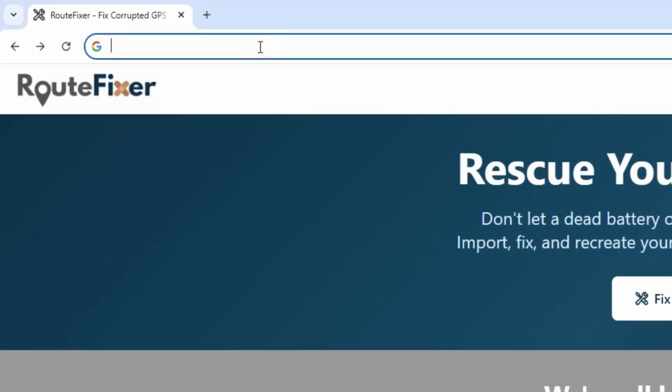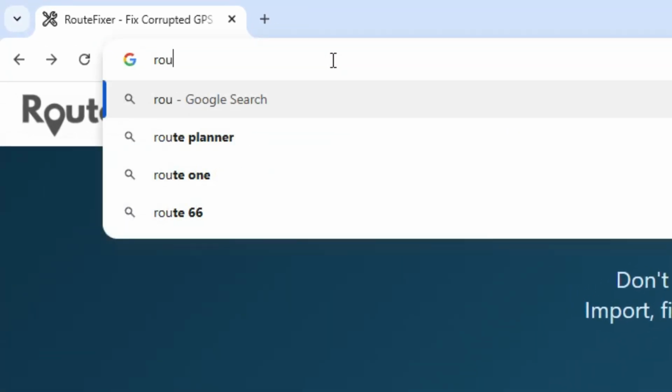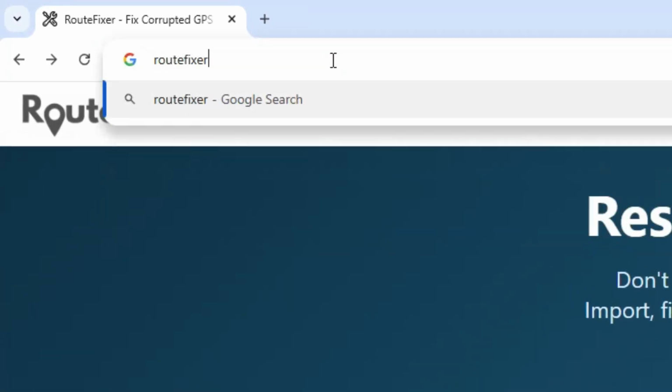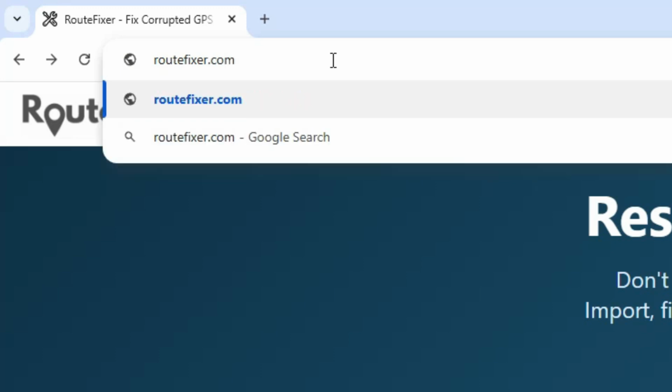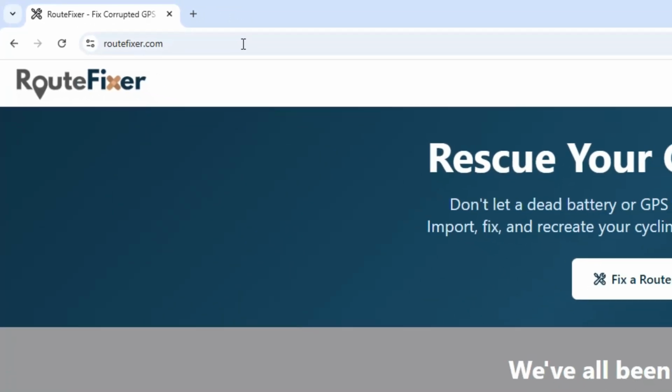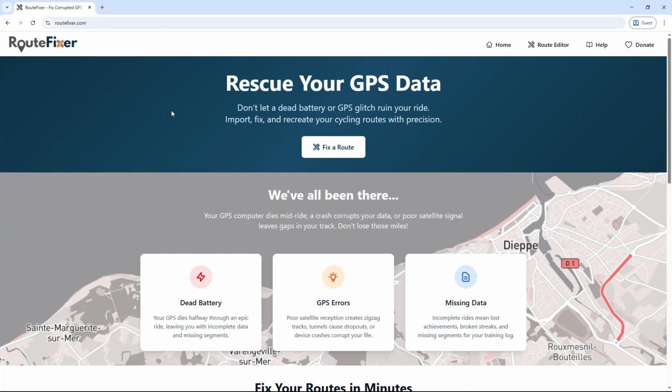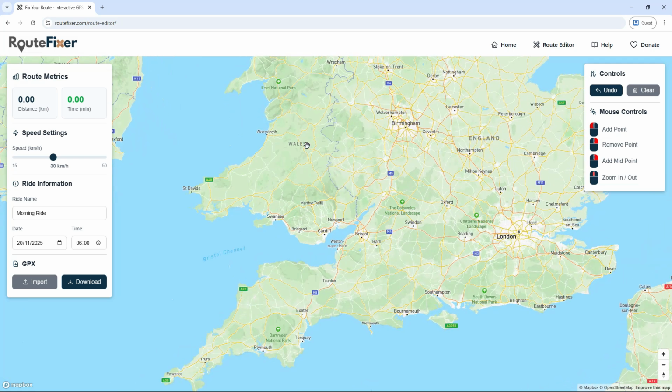In this video, we'll demonstrate how to repair a completed GPS cycling route that has been damaged. This can happen for several reasons, such as weak satellite signal, a failing battery, or data corruption. By the end, you should have a working route that you can upload to your favourite cycling platform.